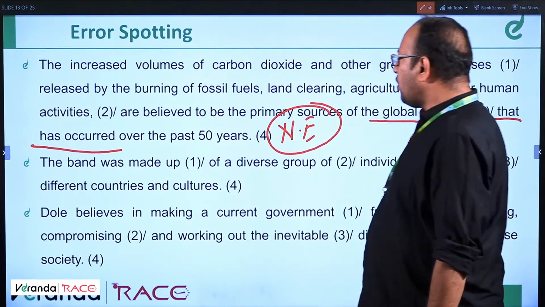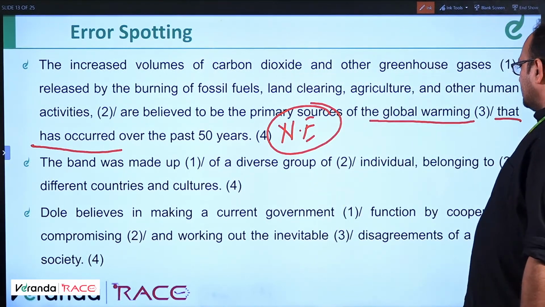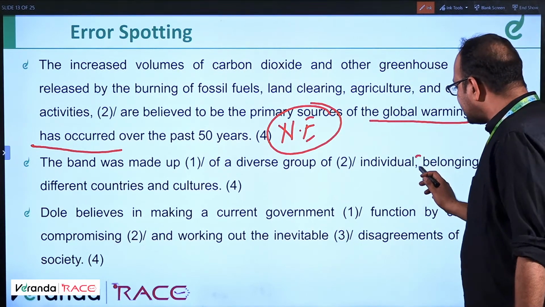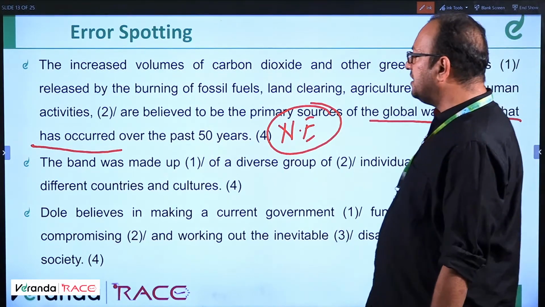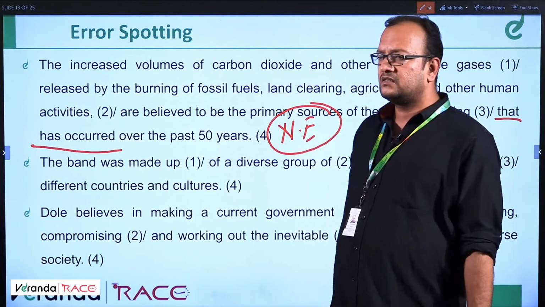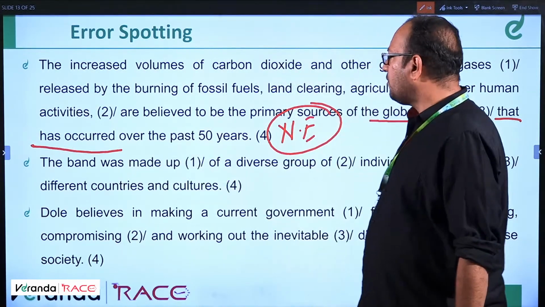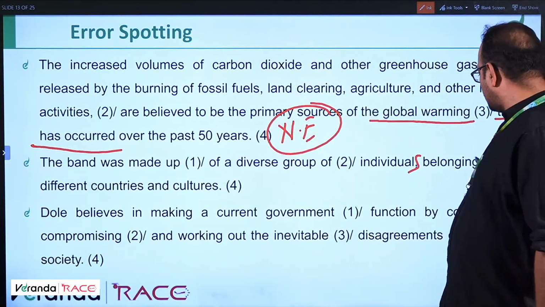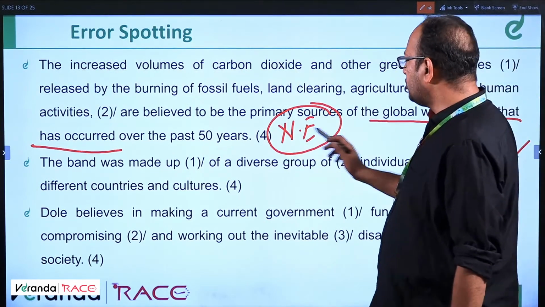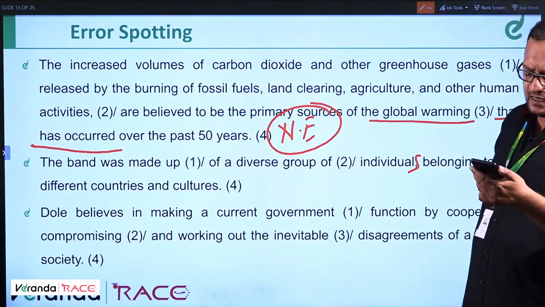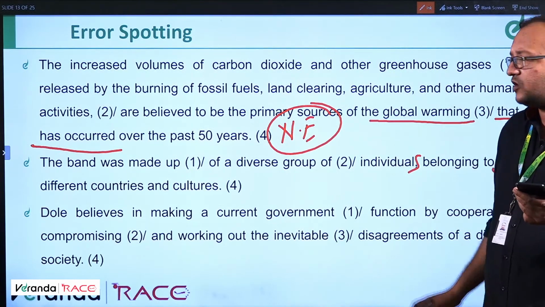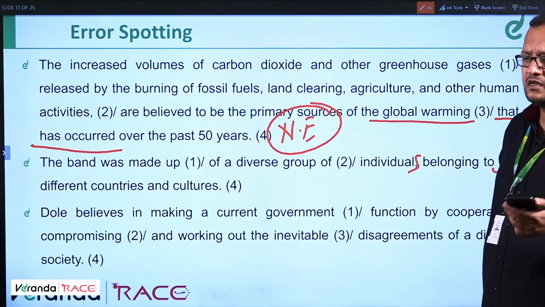The band was made up of a diverse group of individuals belonging to different countries and cultures. The band was made up of a diverse group of individuals. So 3 has an error. Not 1, not 2, but 3. Because it's diverse. Please understand, it would not have occurred because we're talking about the global warming.